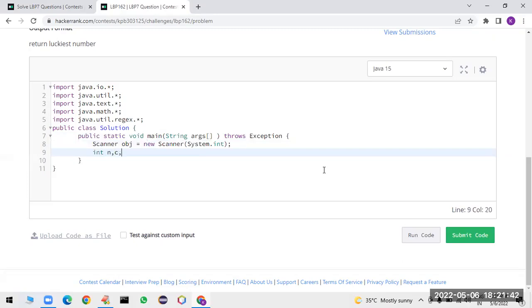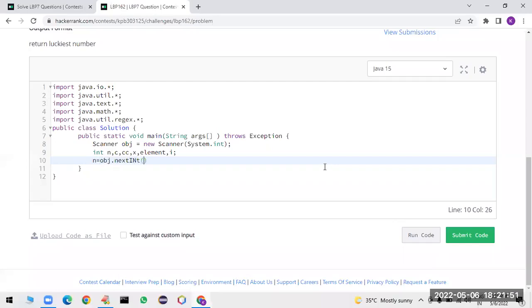Next, after that, count, special count, x, and element are required, and i is also required. So first let me read the size of the array, with int n using nextInt. Next we have to read the array elements: i is equal to 0, i less than n, i plus plus.